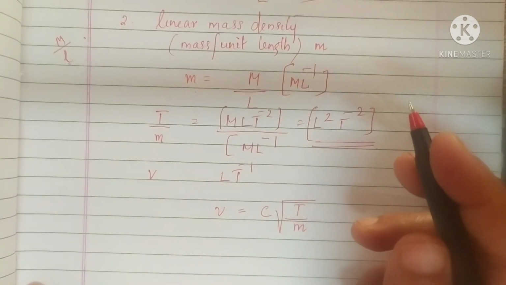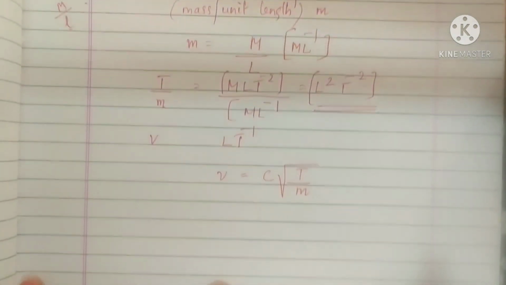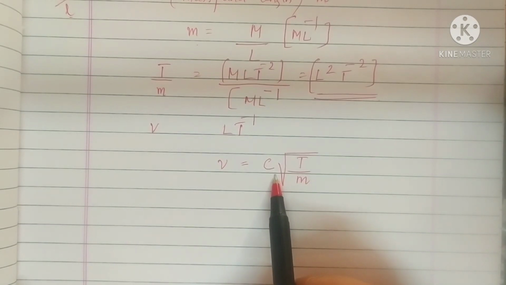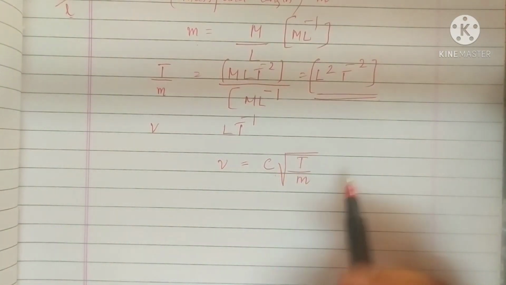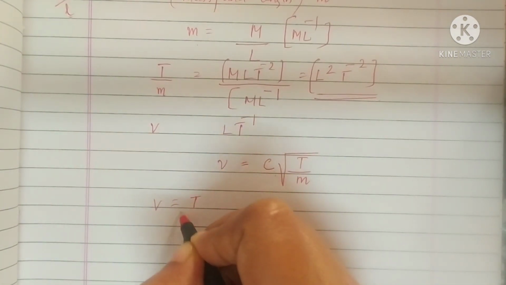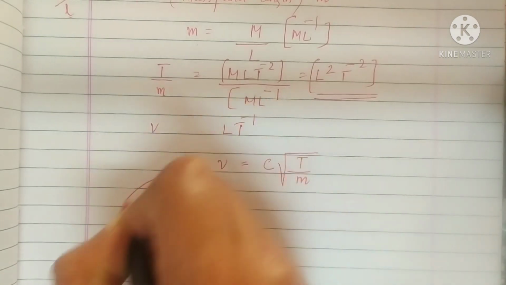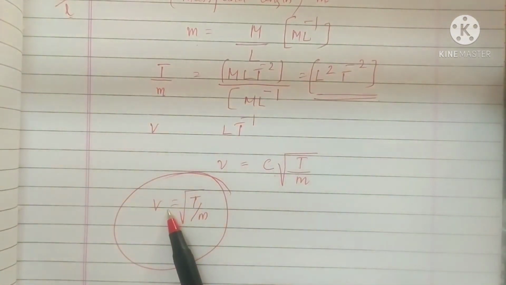Okay, so from detailed mathematical analysis, it is found that this ratio C is equal to 1, and hence the speed of transverse waves on a stretched string is given by V is equal to root of T by M. So this is the expression for the velocity of a transverse wave in a stretched string.